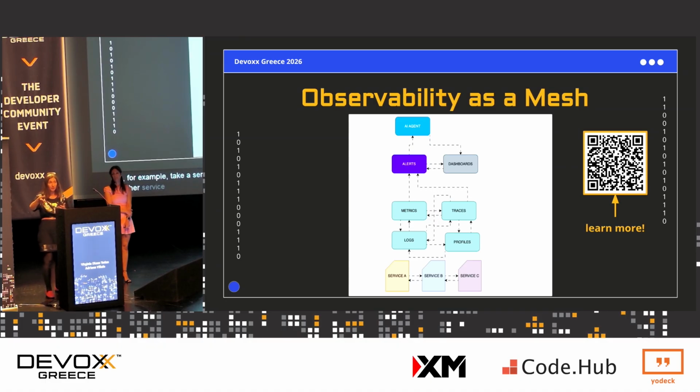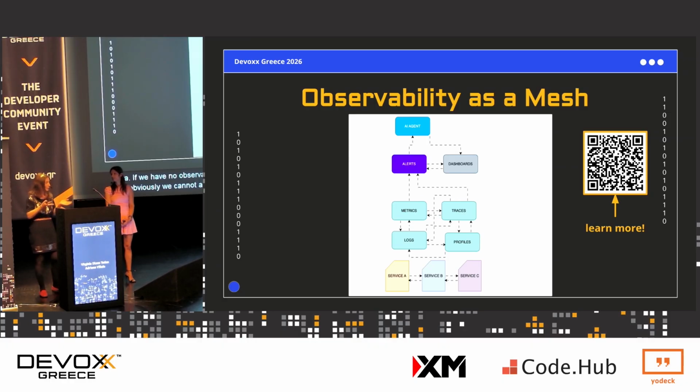They will also trigger an alert, and the alert will modify the sampling, and that in return will affect the service A behavior. So indirectly, service A will modify the service B behavior through the observability system. So we really need that observability data. If we have no observability data, then we cannot ask questions about our systems, and obviously we cannot answer whatever we are seeing when it comes to the errors.